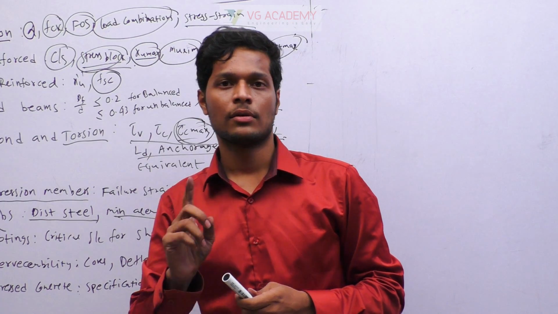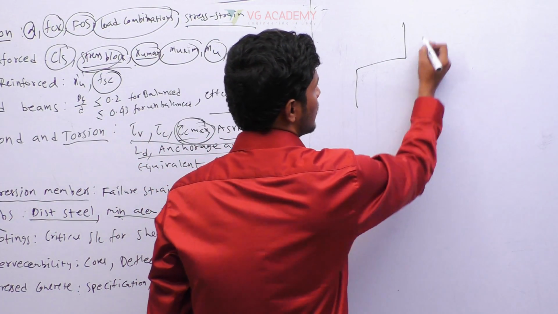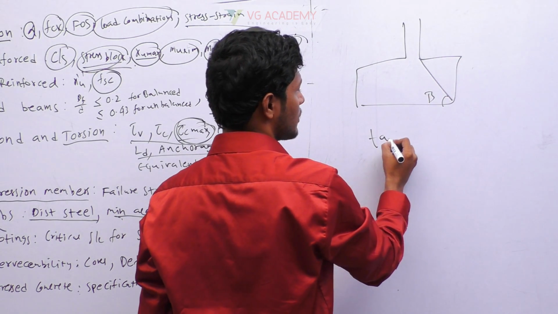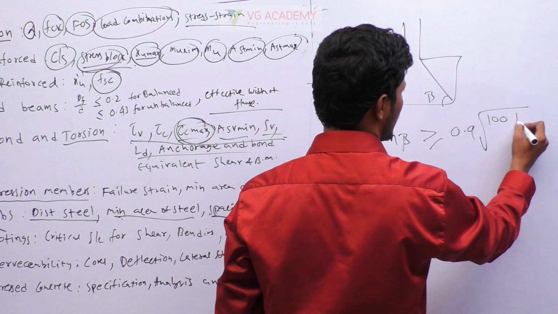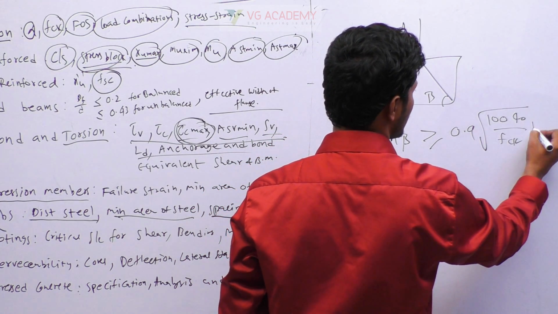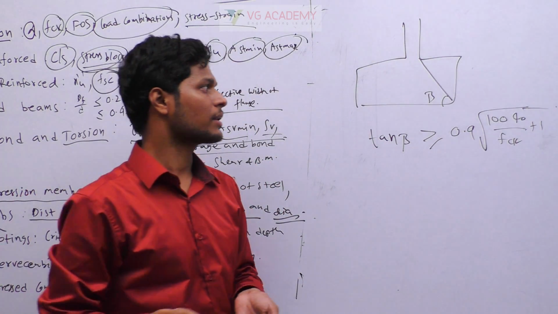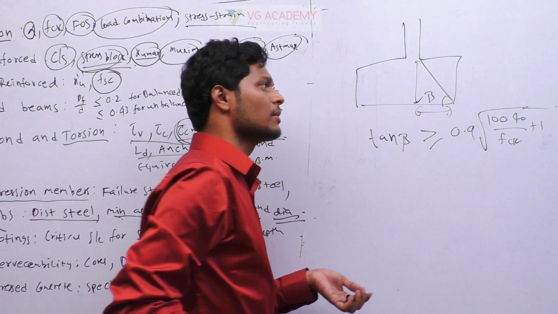Coming to footings, the first important bit in footings is to find the depth. So the approximate depth can be found by the formula tan beta = 0.9 √(100 q0/fck + 1). Okay. So using this we can approximately find the depth. So you can find the tan beta here, opposite by adjacent.